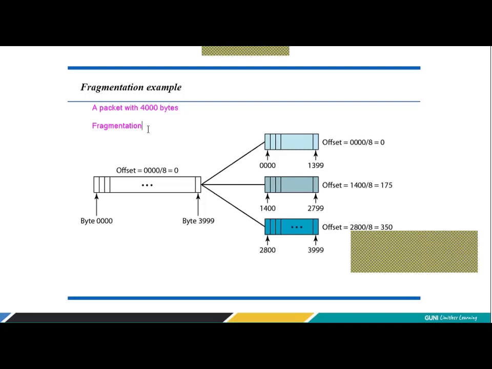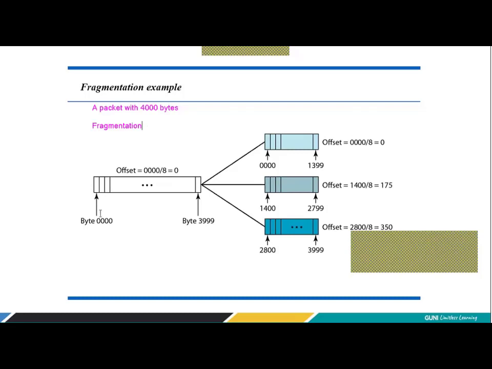So there are multiple ways I can do it, but remember, your fragmentation offset will give you the offset in terms of 8 bytes. Its scalar, its multiplier, is 8 bytes. That means you have to keep that in mind when you do this division. So how do we keep it in mind?